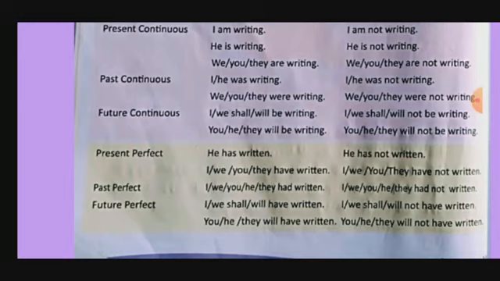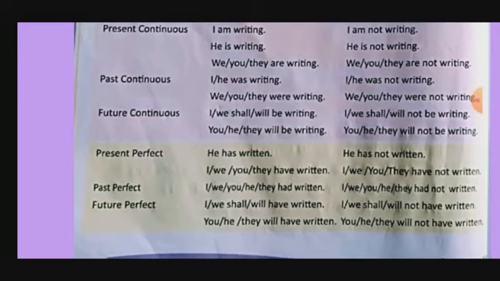He has, I am writing, he is writing, we, you, they are writing. I am not writing, he is not writing, we, you, they are not writing. Past: I, he was writing, we, you, they were writing, and we, you, they are not writing. I, he was not writing. You, they, we were not writing.